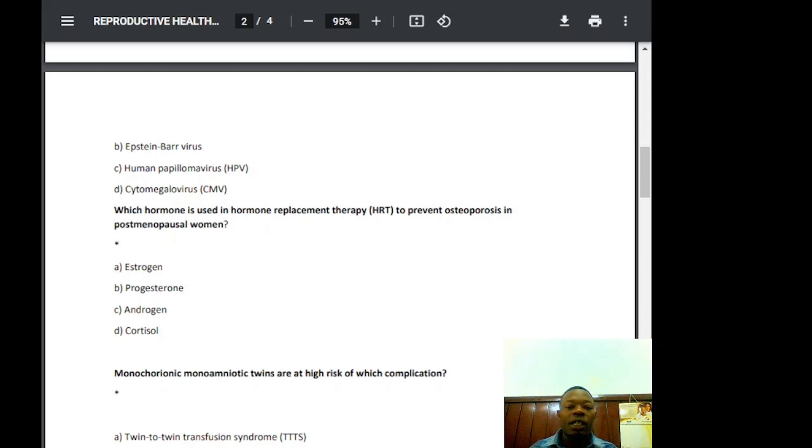And regular pap smear and HPV testing detect precancerous changes in CIN 1 to 3. And safe sexual practices like condom use and limiting sexual partners reduce transmission.